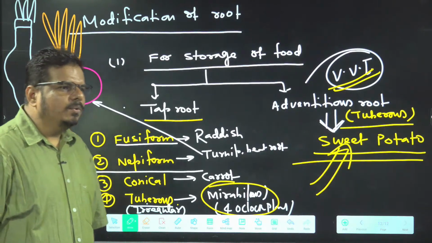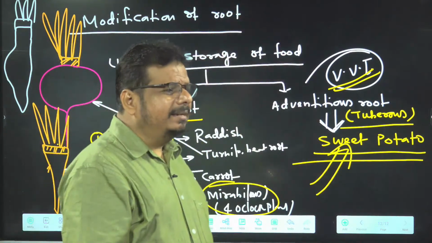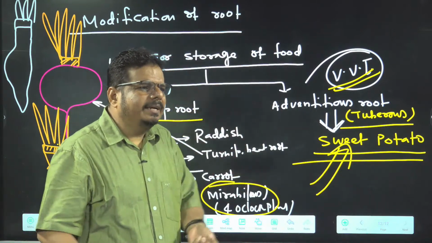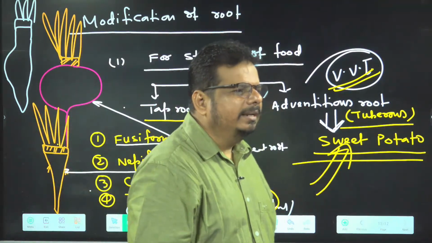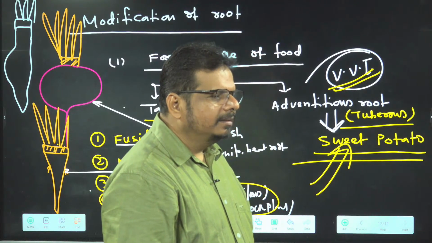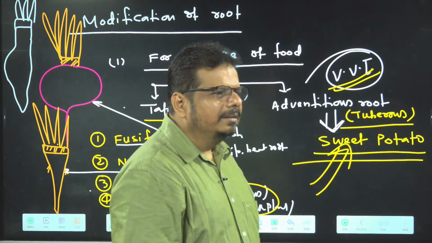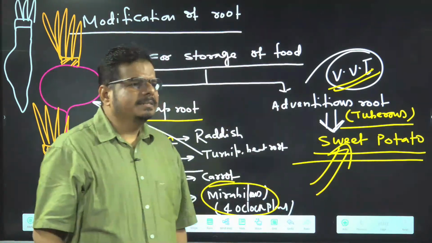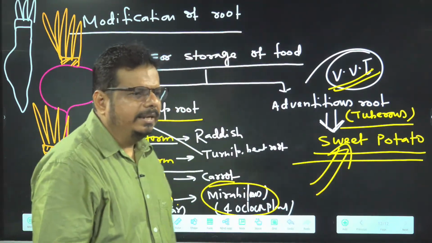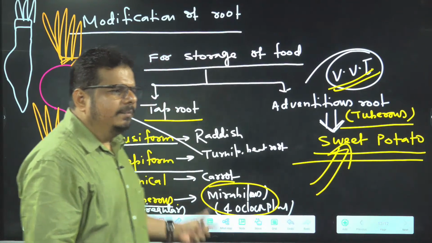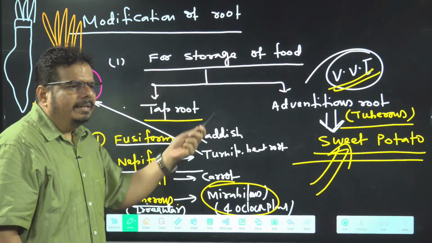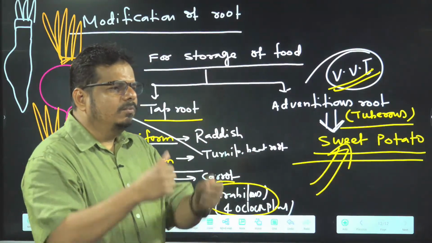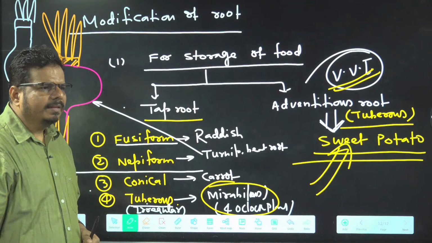So modification of root, we have many modifications. If we go into modification of root for food storage in detail, the entire class will finish on that only. Getting the idea? There is that much detailed information, but it is not your cup of tea. It is not required for you. If you know this much for modification of root for storage of food for NEET, it is fair enough.